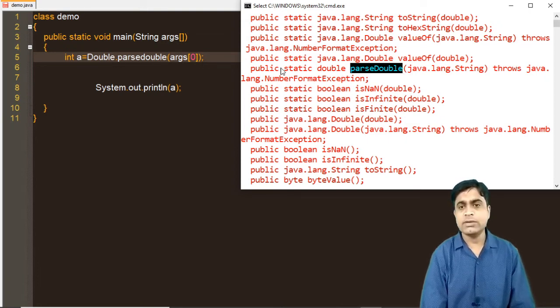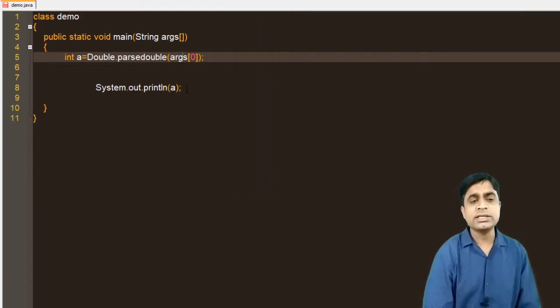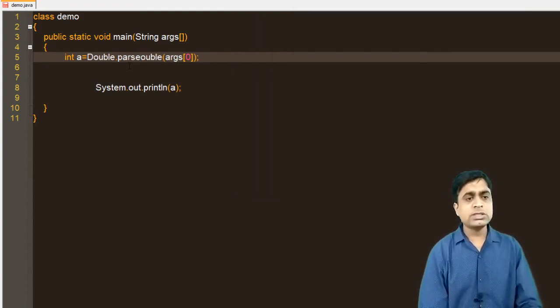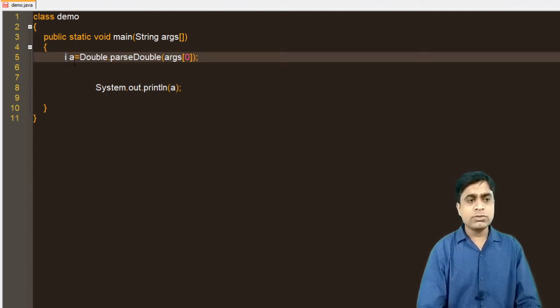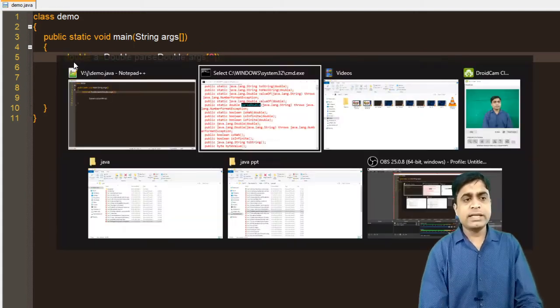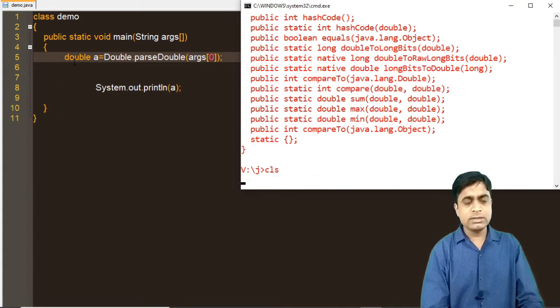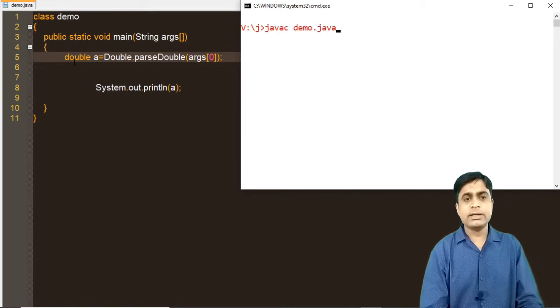The error is generated in our program just because we are converting this to an integer. So we need to use a double variable over here, and at that time this error will be removed. You can compile it and check it.